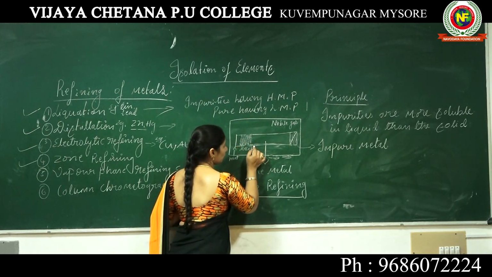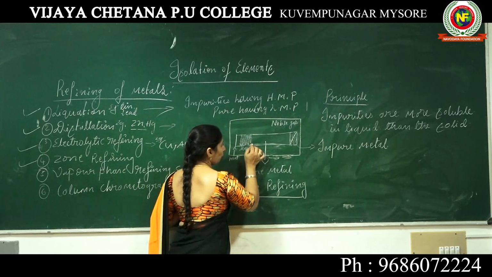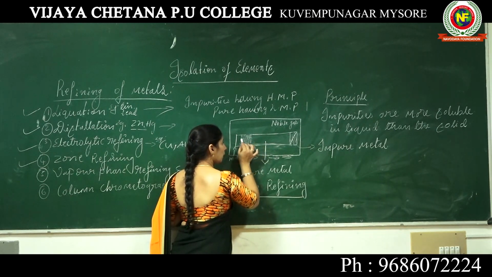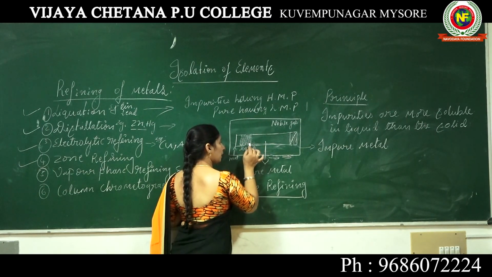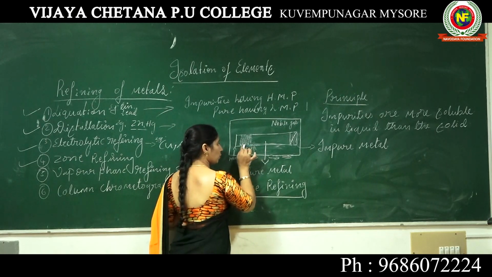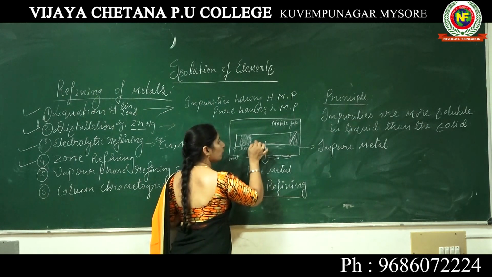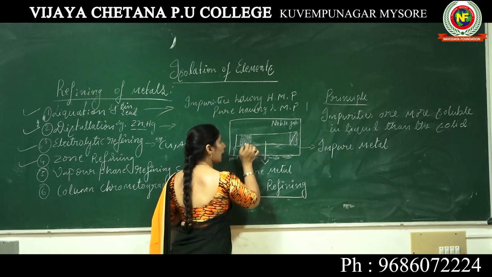Before heating this part, I already heated that part, and the impurities present there will move here. Why? Because it melts and then solidifies, and we know the impurities are more soluble in the liquid than in the solid.